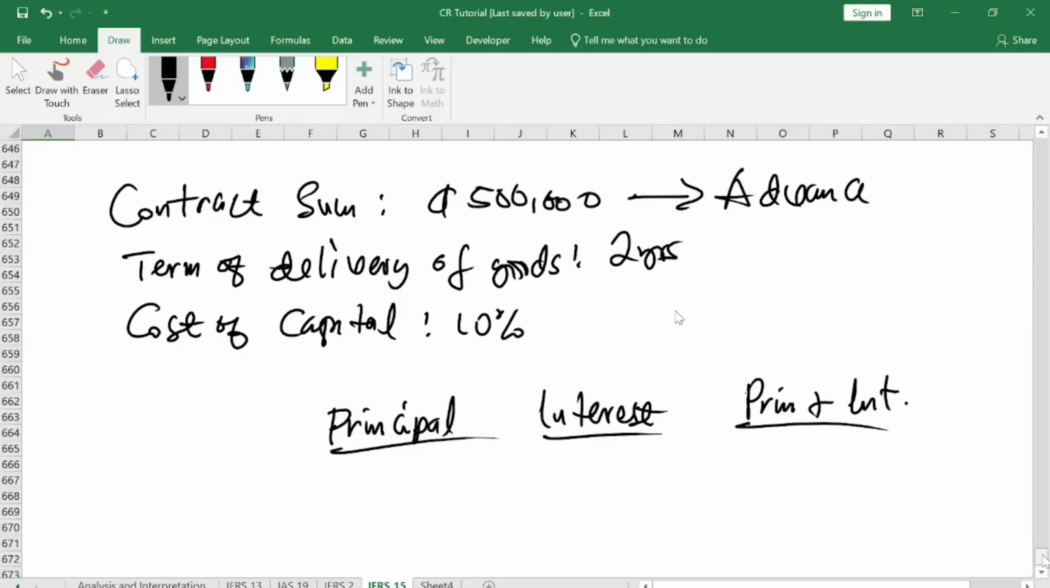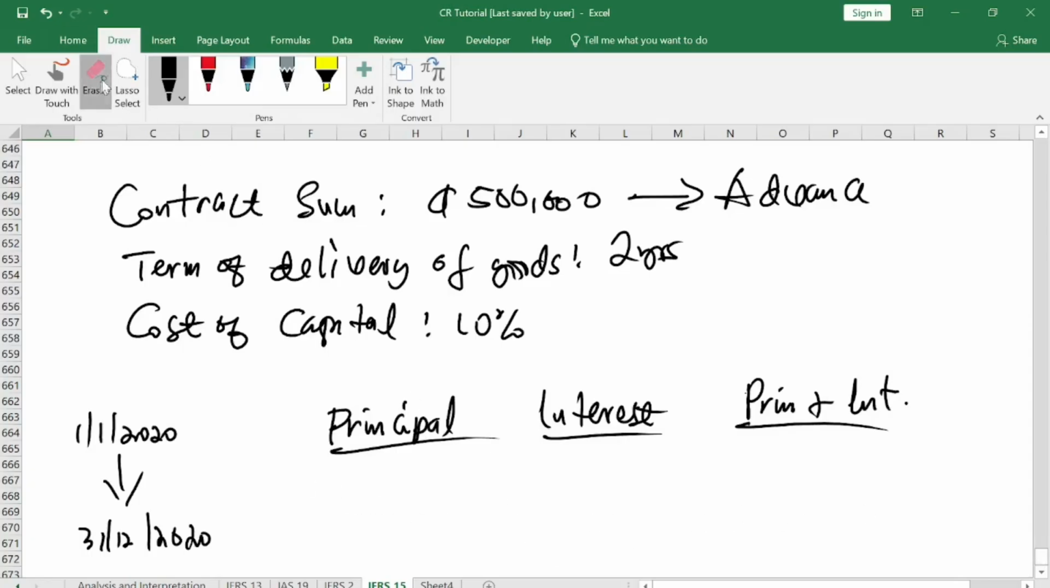Unless maybe the contract is just 1 year. If you took a contract on 1st January 2020 and you are delivering the goods on 31st December 2020, this contract will not sit in your book. It's just within one accounting year, so there's no need for you to charge any interest that will sit in your book.